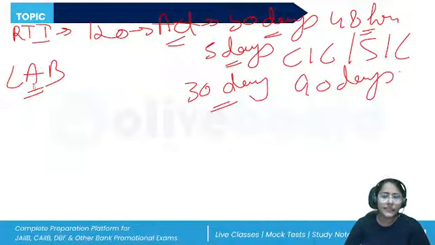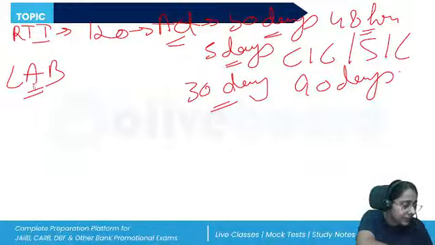Presently, the LABs that are in existence are two, right? Only two. The two are Coastal Local Area Bank Limited, with its head office at Vijayawada, Andhra Pradesh, and the Krishna Bhima Samriddhi Local Area Bank Limited, in the districts of Mehboob Nagar in Andhra Pradesh. All right. So questions were there from LAB. Okay. Easy questions.